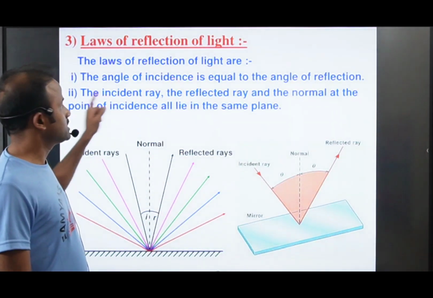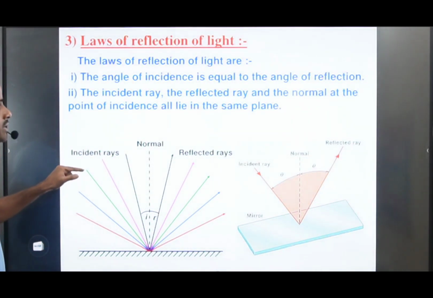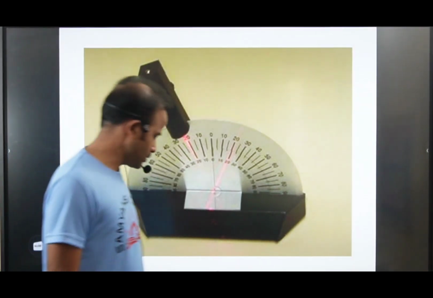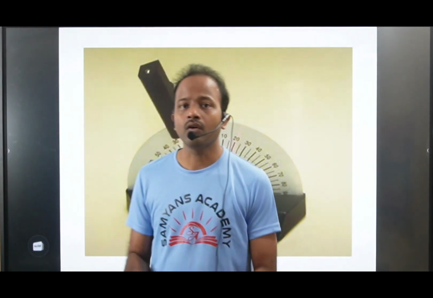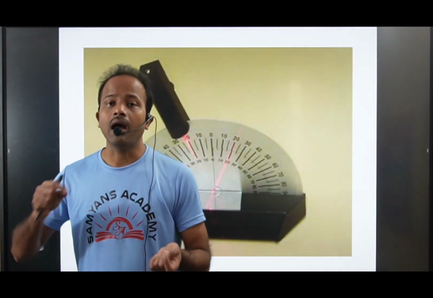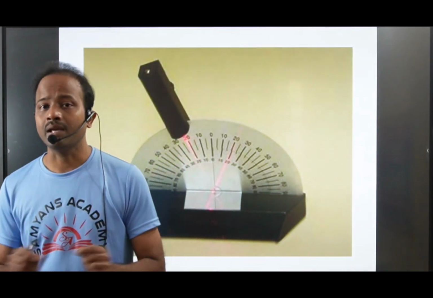The incident ray, the reflected ray and the normal at the point of incidence all lie in the same plane. So what are the two laws of reflection? The angle of incidence is always equal to the angle of reflection, and the incident ray, normal ray and reflected ray all lie in the same plane.